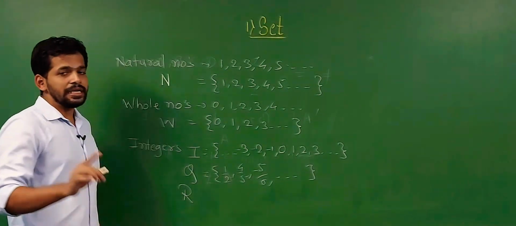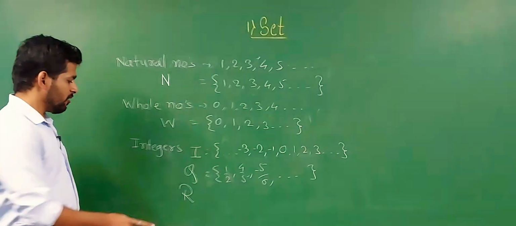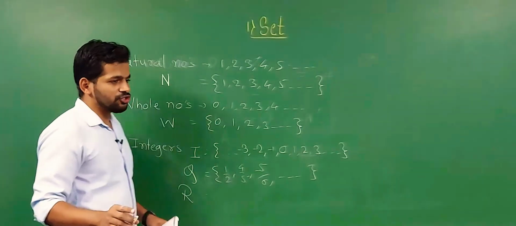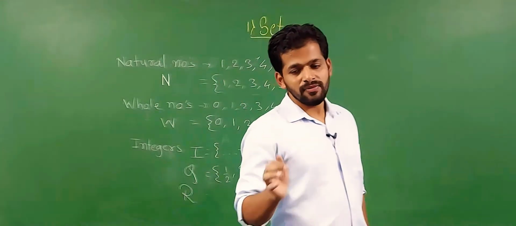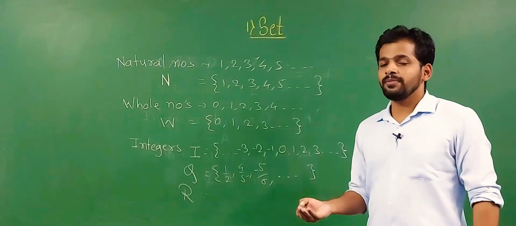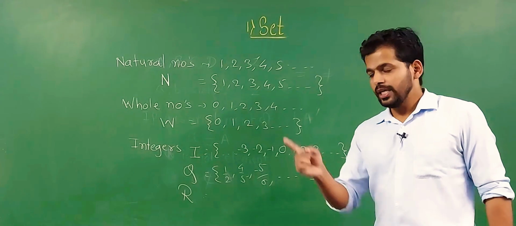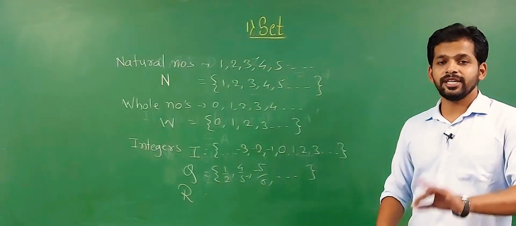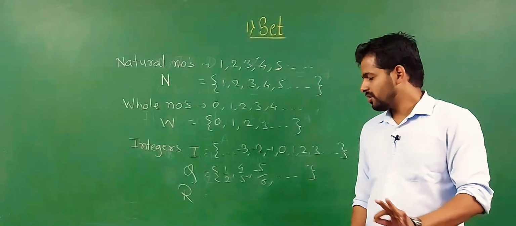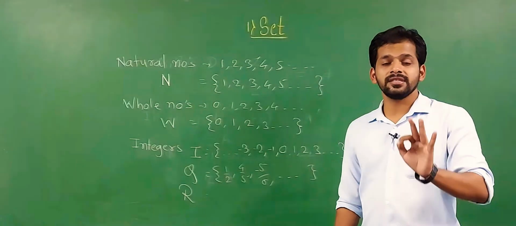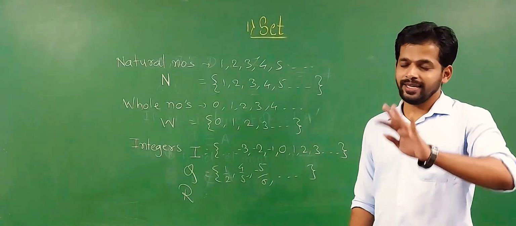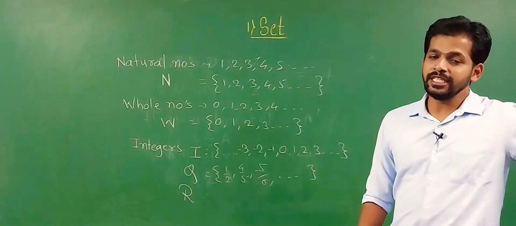Next is real numbers. For real numbers we use capital letter R. What is the definition of a real number? It is the set of rational numbers and irrational numbers. It is already done in 8th standard.